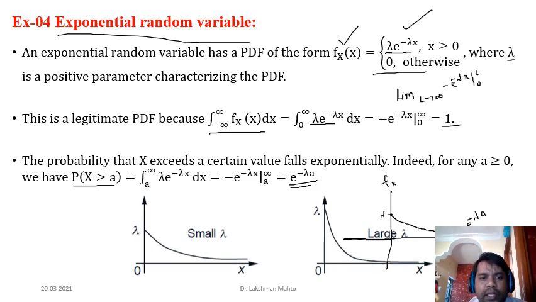So here lambda is a parameter. The corresponding PDF is very sensitive with respect to lambda. If you take a small lambda, you get this kind of situation. If you take a large lambda, then you can see that it is squeezed more towards the origin. So there is more skewness. It is a little bit flat here, more skewness. With a change in the value of the parameter, you can see different skewness in the PDF of the exponential random variable. Lambda is playing a very important role, so you have to focus on what your lambda would be.